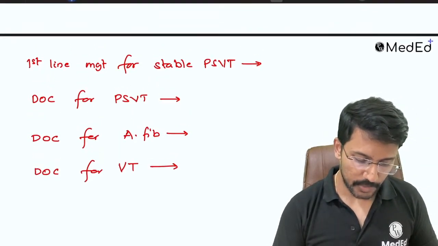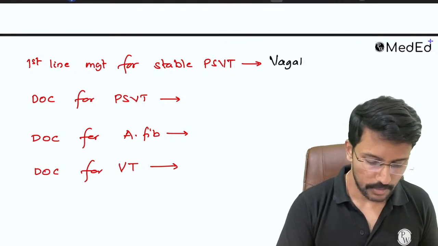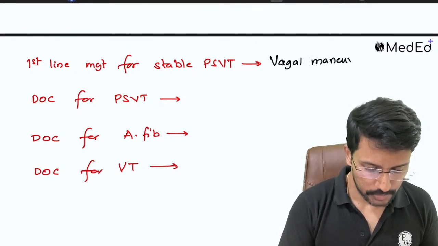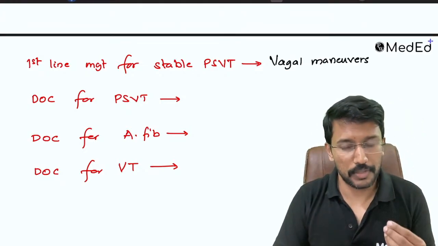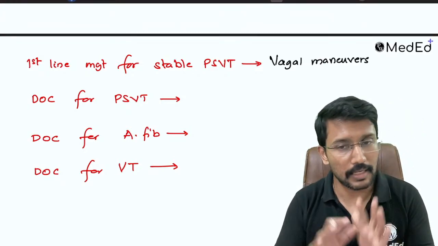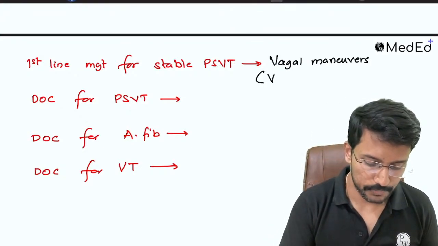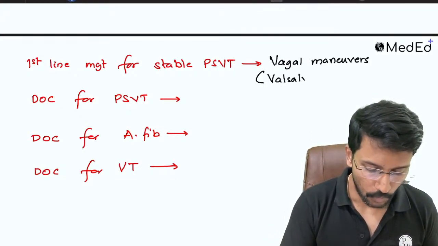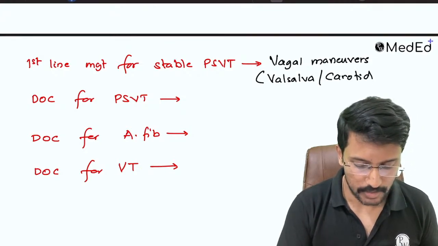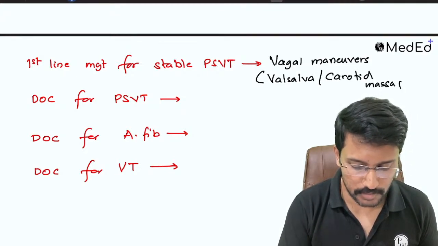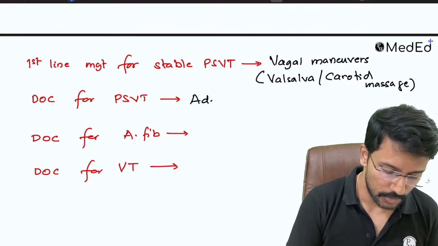The first line management for a stable PSVT is going to be vagal maneuvers, right? Vagal maneuvers. Now what do you mean by vagal maneuvers? You do those physical measures or maneuvers which activate the vagus nerve. It can help you to convert the PSVT to sinus rhythm. So that includes Valsalva or modified Valsalva and carotid massage. So that will be our first step. If that fails, then we go for the drug. The drug is going to be adenosine.